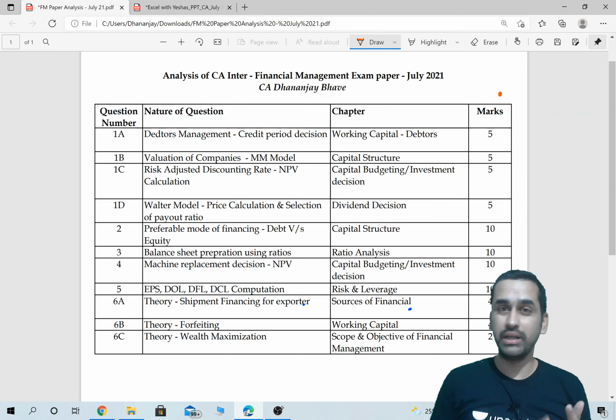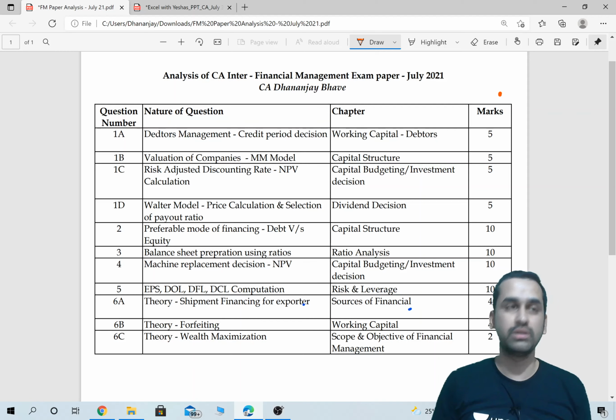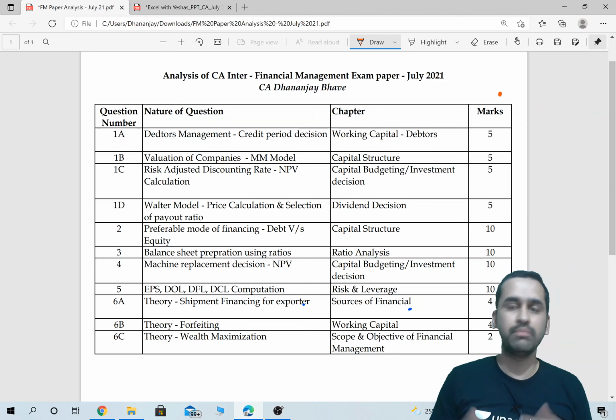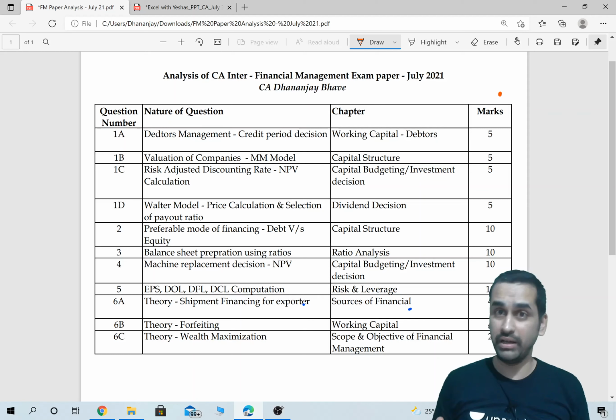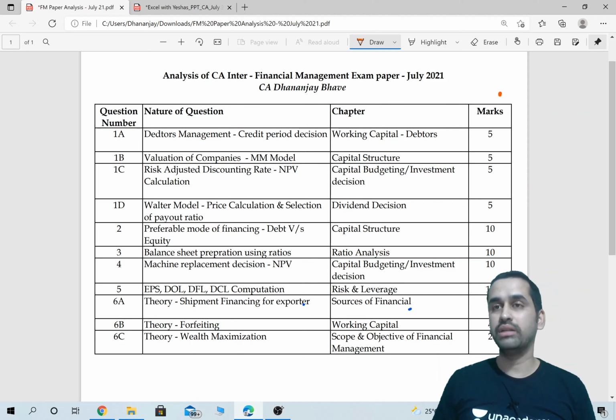Normally in practical papers, students have this complaint that time was not enough for them. But the FM paper was not so, because there were a couple of questions which they should have asked for 5 marks or 6 marks, but they've asked for 10 marks. So in a way, there was a time advantage this time, and economics being a theory paper comparatively takes less time. So if a student has prepared well for both FM and economics, he or she would not have faced a time challenge in this attempt.